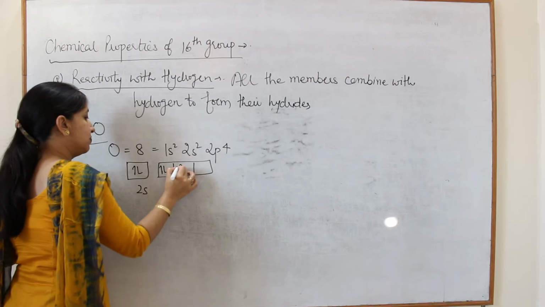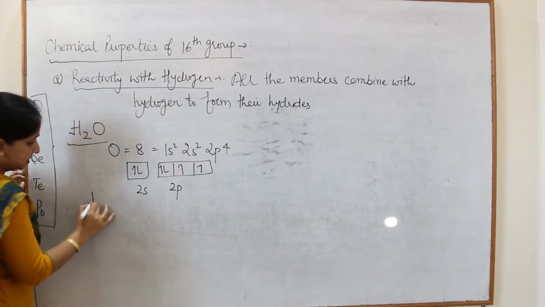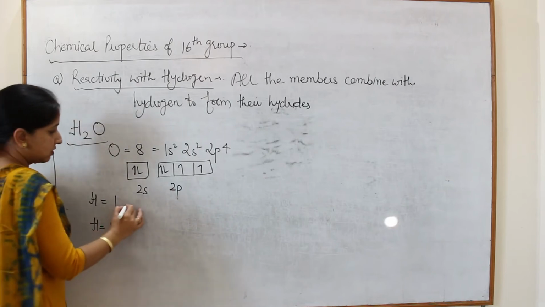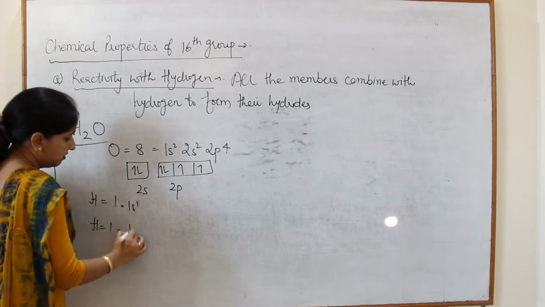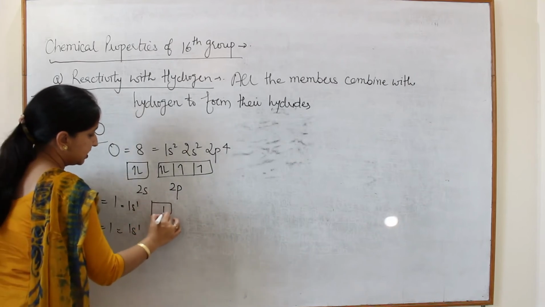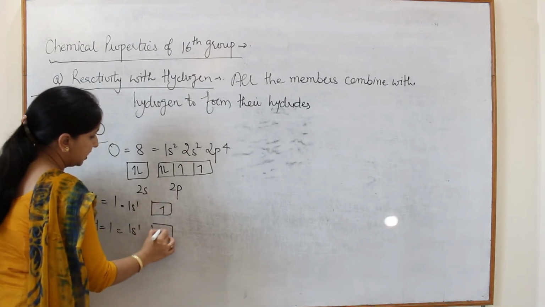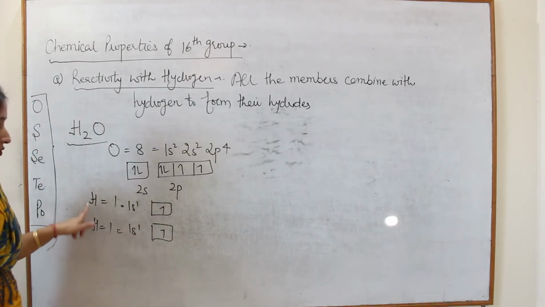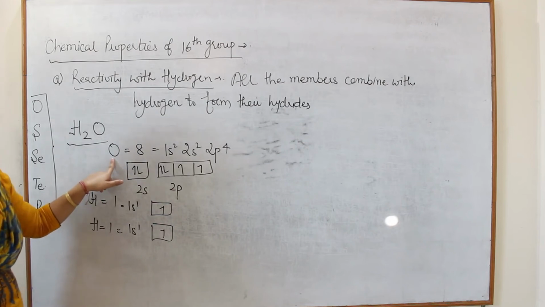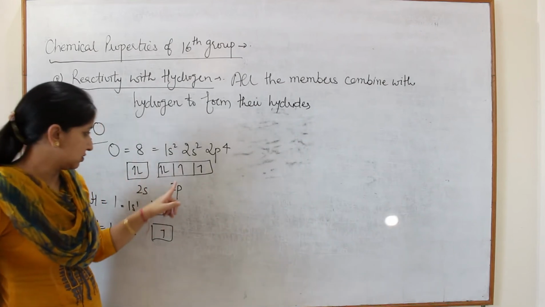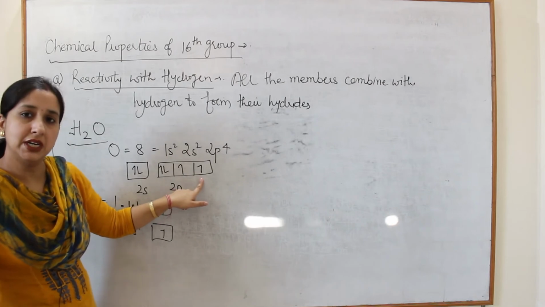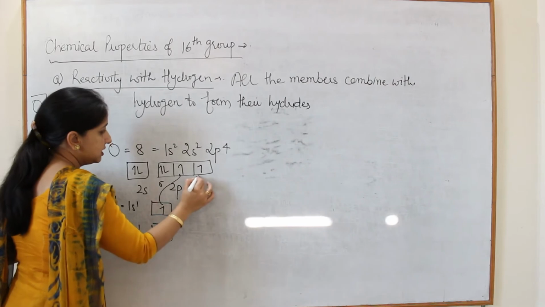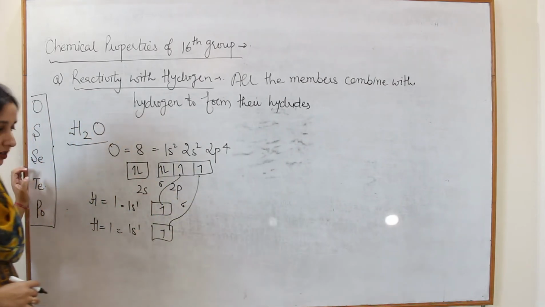2s2, 2p4. Two hydrogens: hydrogen atomic number 1, hydrogen atomic number 1. So its configuration will be 1s1, 1s1. This is 1s1, this is 1s1. For the formation of bonds with 2 hydrogens, oxygen should have 2 unpaired electrons, and it already has 2 unpaired electrons. So the first hydrogen will form a bond with oxygen, and similarly the second hydrogen will form a bond with oxygen.